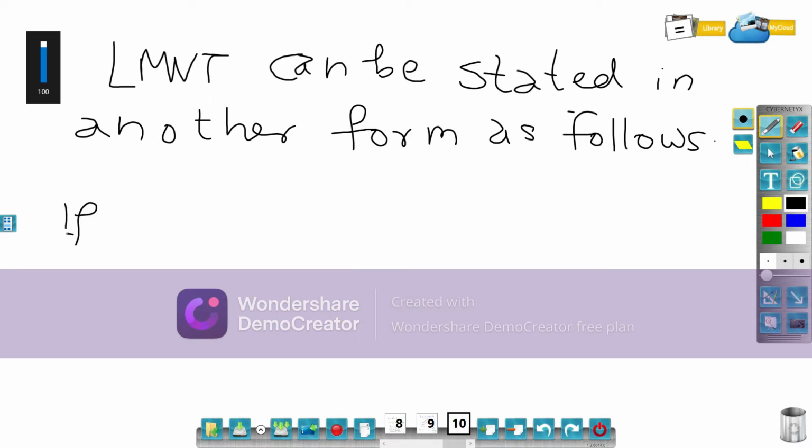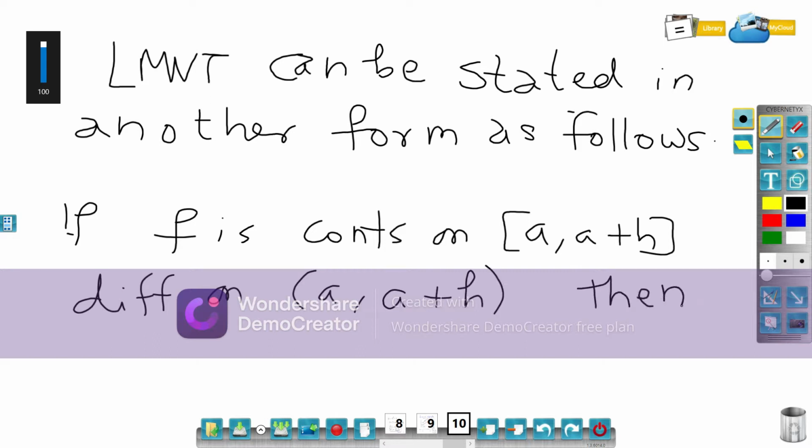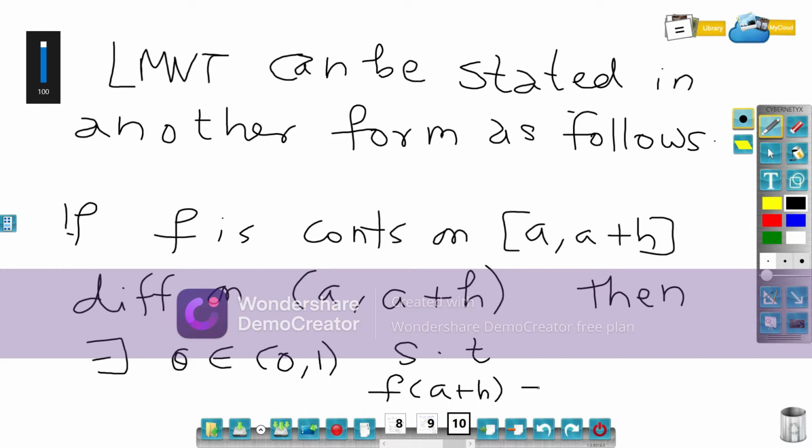If f is continuous on the closed interval [a, a plus h], and differentiable on the open interval (a, a plus h), then there exists theta belonging to the open interval (0, 1) such that f of a plus h minus f of a is equal to h times f dash of a plus theta h.